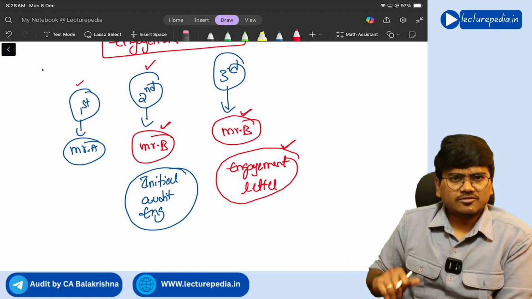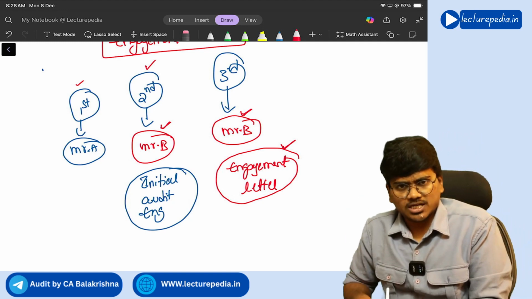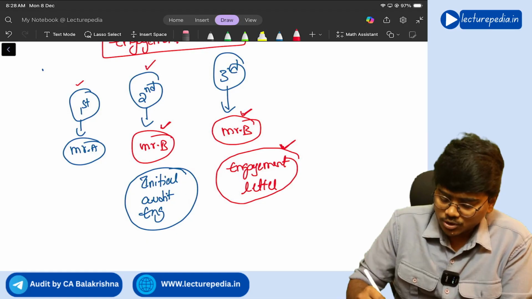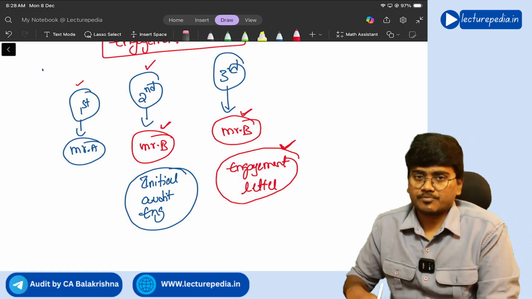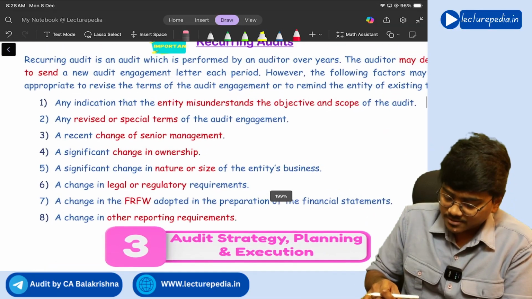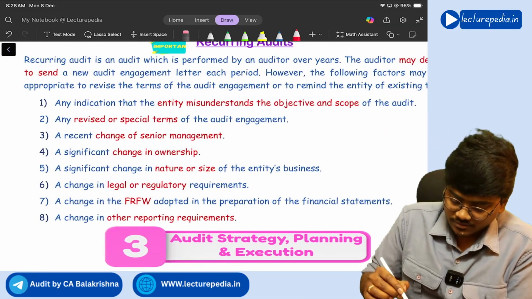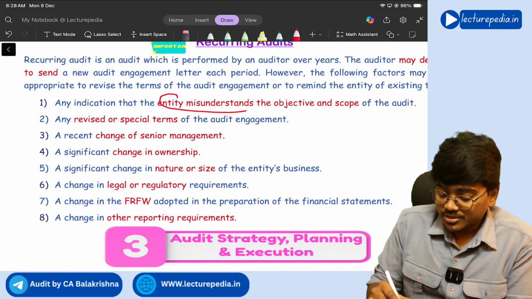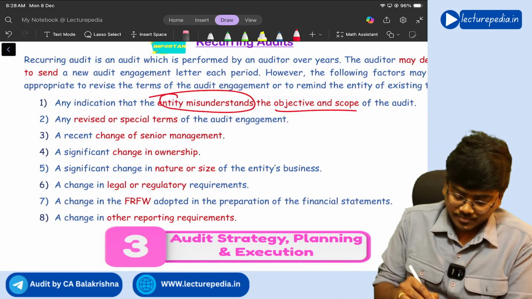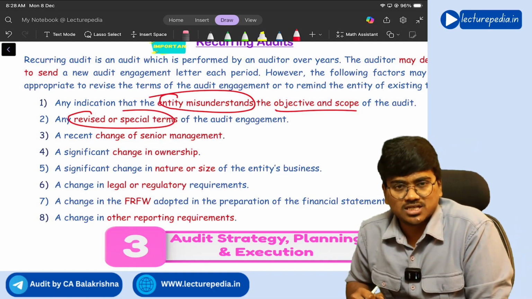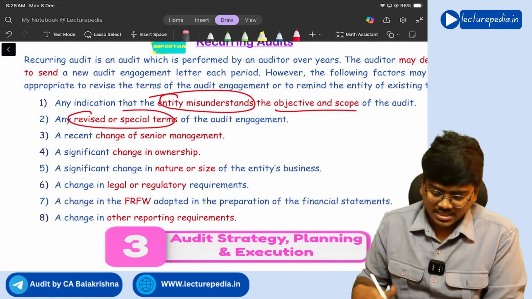Otherwise, if the auditor feels that it is not required to give a new engagement letter, he will continue with the old engagement letter itself. He will not give a new engagement letter for the recurring audits. Understood? See, circumstances in which a new engagement letter will be given: if the auditor feels, or there is an indication, that the entity misunderstood the objective or scope, or there are revised or special terms. If the terms of engagement itself have changed, then of course a new engagement letter has to be given.